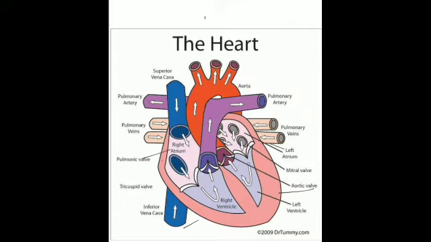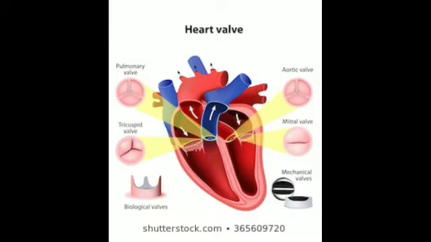And what is the direction of the flow of blood? You can see the arrow from the right atrium to the right ventricle, and from the left atrium to the left ventricle, and this is not reverse. It will never be from the right ventricle to the right atrium or from the left ventricle to the left atrium. So, this is through the presence of the valves. There are 4 valves which are located in the heart. These are the tricuspid valve, the 2 semilunar valves and the bicuspid valve.